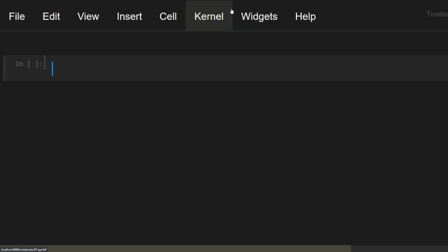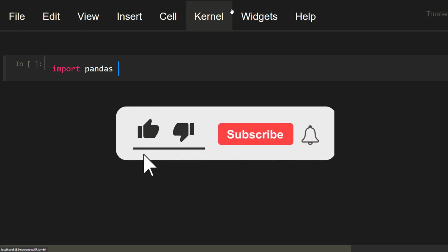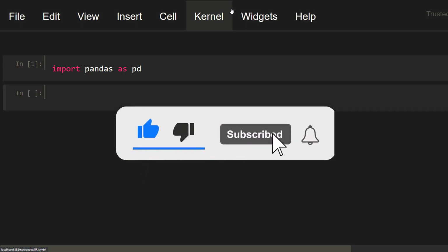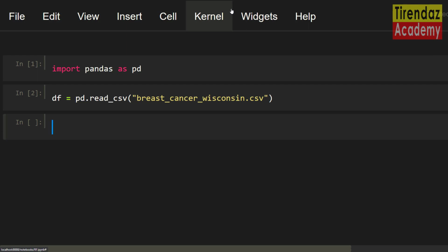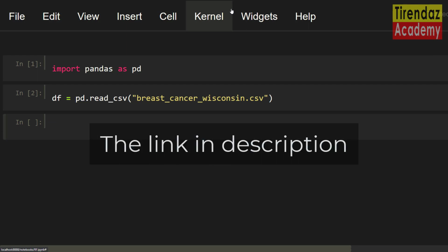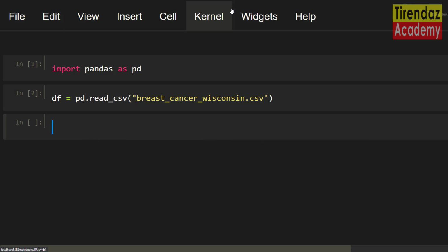To show how to implement random forest, I am gonna use the breast cancer Wisconsin dataset. Before loading the dataset, let me import pandas. Import pandas as pd. Let's load the dataset. df equals pd.read_csv. Let me write the name of the dataset: breast cancer Wisconsin .csv. Cool! Our dataset was loaded. You can find the link to this dataset in the description below. Let's take a look at the first 5 rows of the dataset.